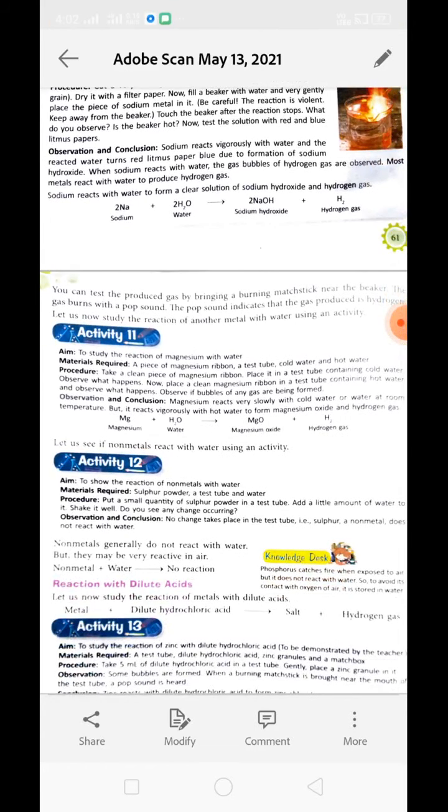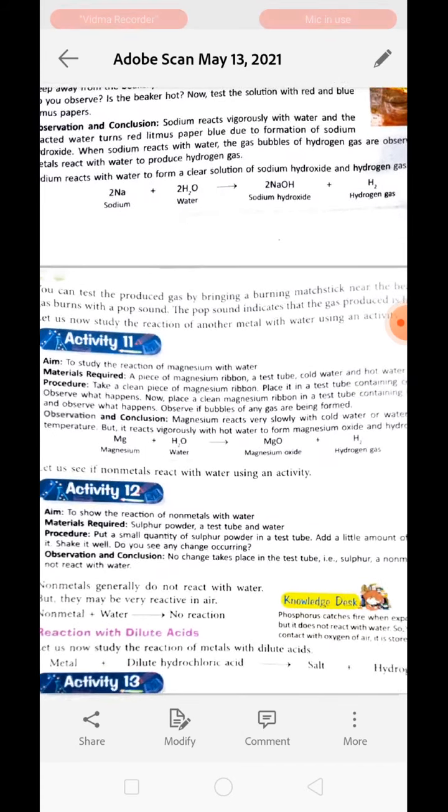Now you can test the gas produced by burning it with the help of a matchstick. If you have been collecting this gas in a test tube, then you can bring a burning matchstick in front of it. This matchstick will burn with a pop sound, and this pop sound indicates that the gas collected in your test tube was hydrogen. Understand?